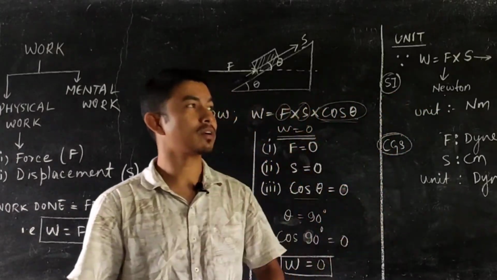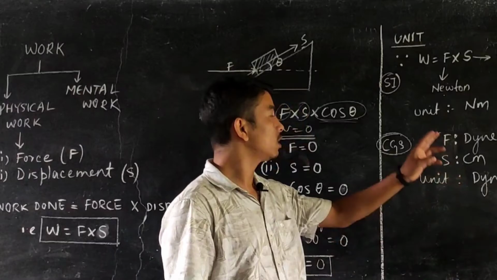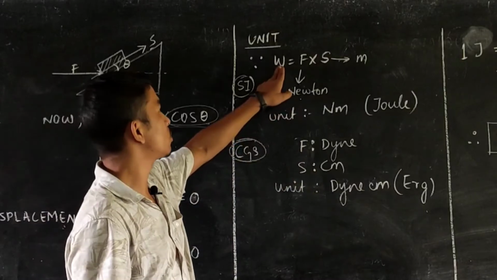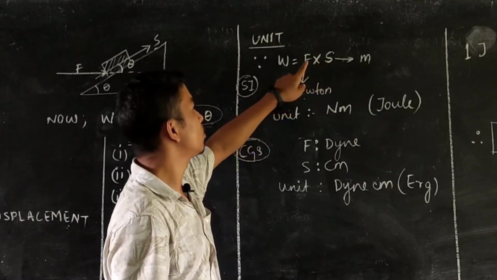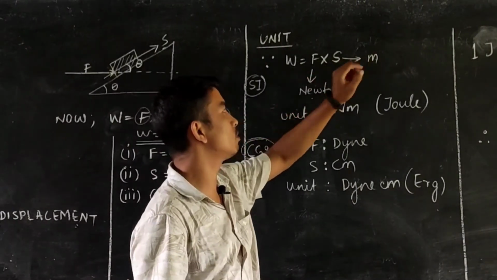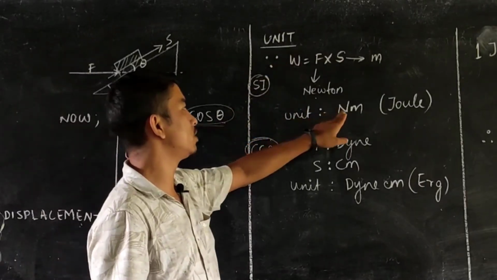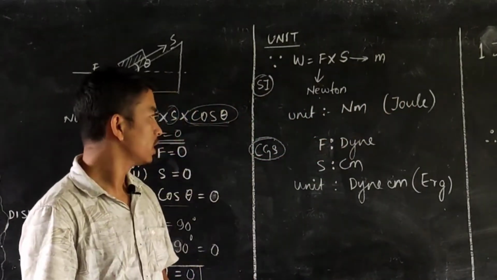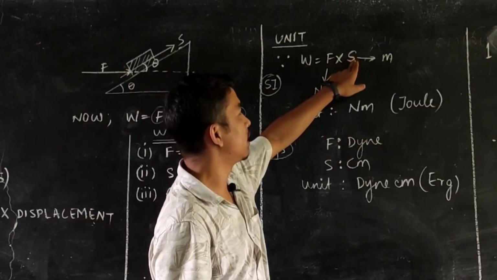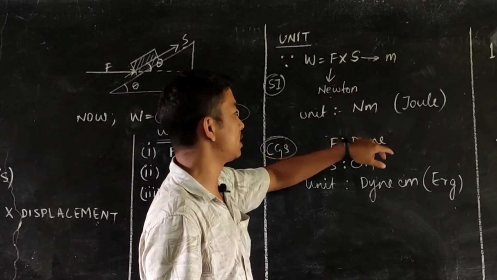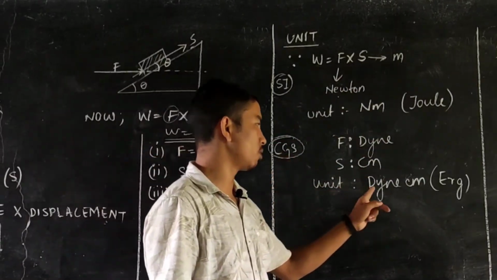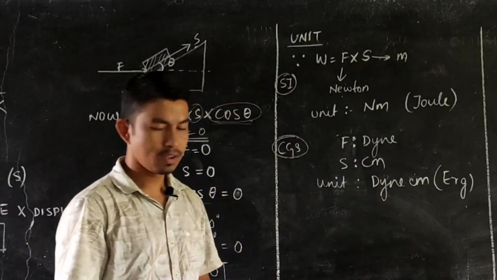Now coming to the unit of work. Since work is also a physical quantity, it has certain units by which it can completely be expressed. Since we know that work is the product of force and displacement, we also know that the SI unit of force is Newton and displacement is measured in meters. So the SI unit of work will be Newton meter, which is also known as joule. Now coming to the CGS unit, the CGS unit of force is dyne and the CGS unit of displacement is centimeter. So the CGS unit of work done will be dyne centimeter, which is also known as an erg.